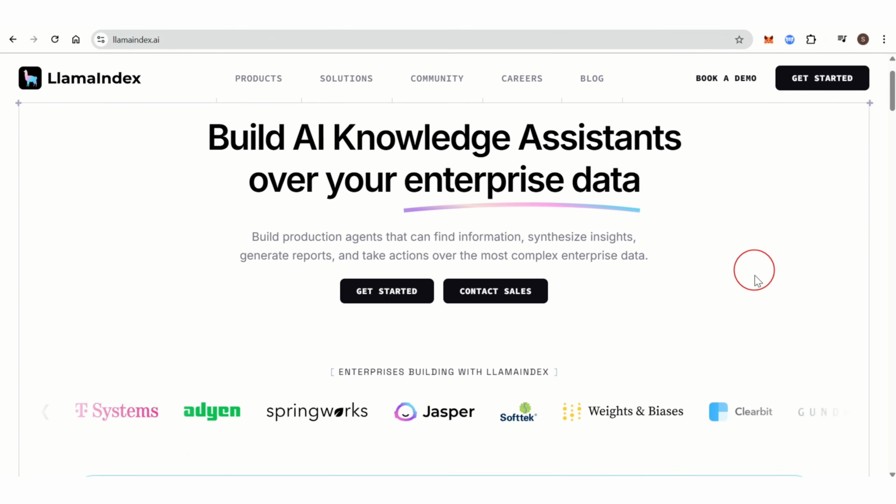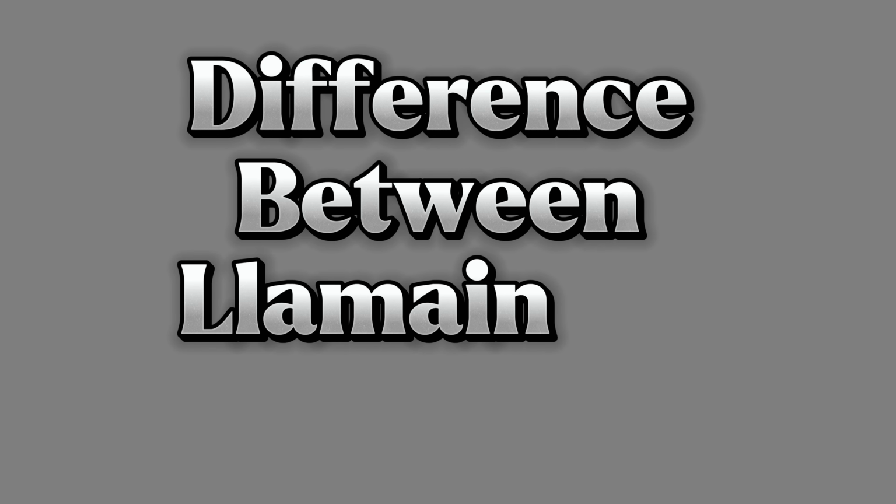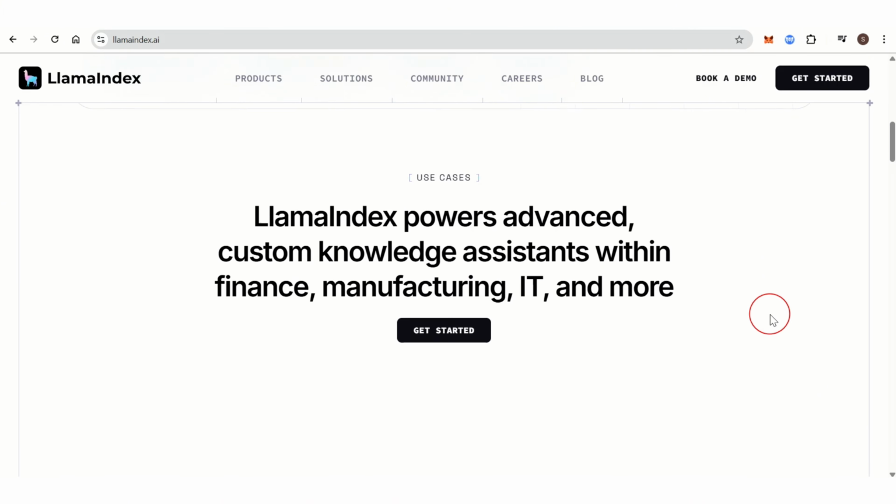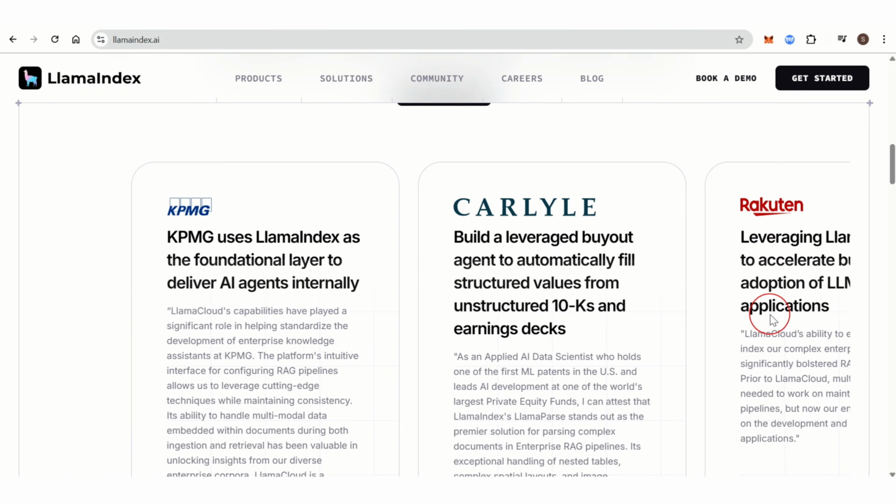In today's video, I am going to show you the difference between Llama Index versus LangChain. Both Llama Index and LangChain are frameworks designed to make it easier to build applications that leverage large language models such as GPT-3 and GPT-4. However, they focus on different aspects and cater to slightly different use cases.